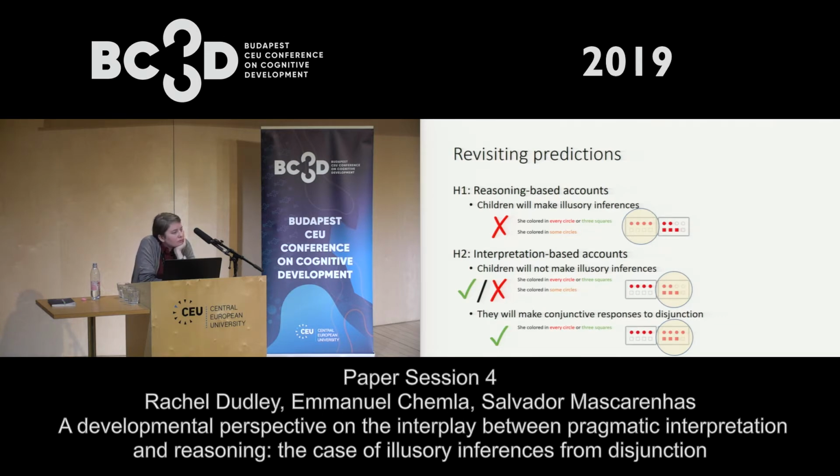Certainly at the bottom, the conjunctive responses to disjunction, they may have said, okay, there's two clauses in this sentence, every circle and 3 squares. I should choose something that has 2 lines to it. And in the middle case there, she colored in every circle and 3 squares. Sometimes they weighted the every, and then sometimes they weighted the fact that there were 2 relevant clauses. So I'm just wondering if there's anything in your data that can speak against this much lower level explanation.